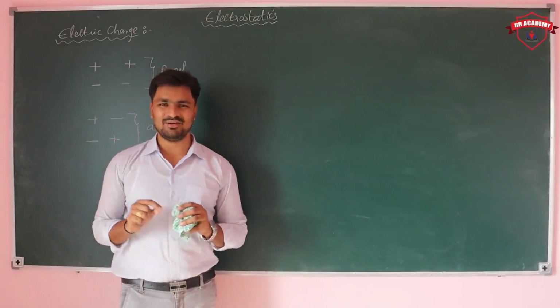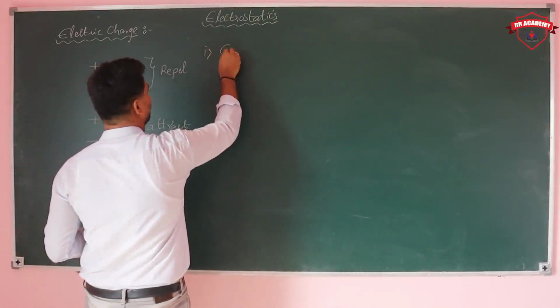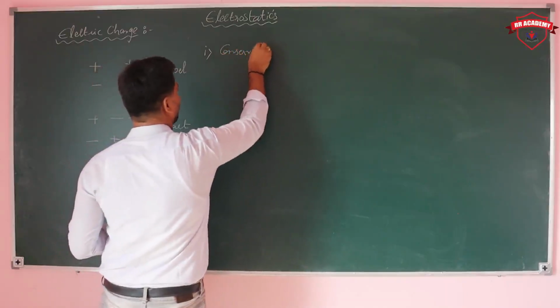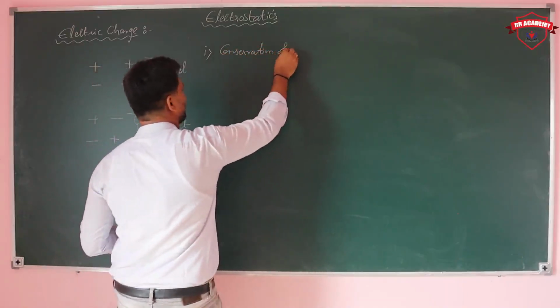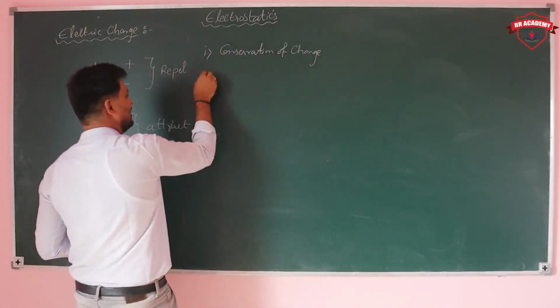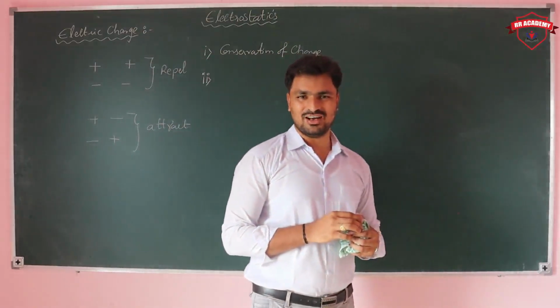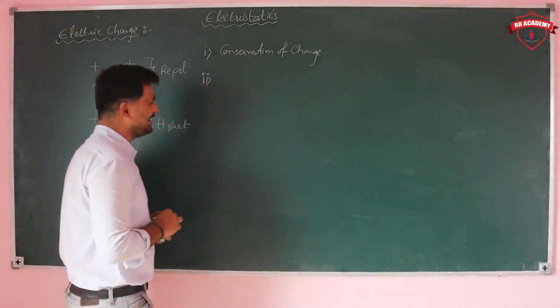The total charge remains constant. This is the first property of charge, conservation of charge.